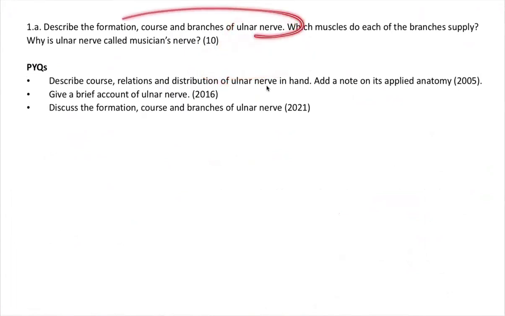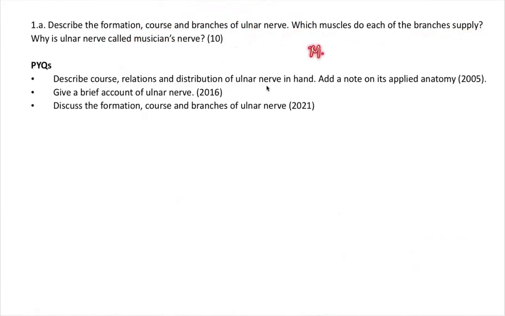So ulnar nerve formation, course and branches, which muscles they supply, and why it is called the musician's nerve. We were also predicting one more question for the future: median nerve, why it is called the laborer's nerve, what branches it supplies, what is the formation and course. Next year, median nerve can be an expected question. And as I said, peripheral nerves like ulnar nerve, median nerve, radial nerve are frequent repeats in the exam.